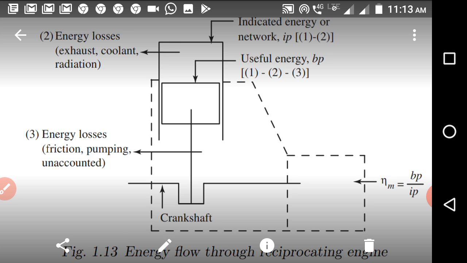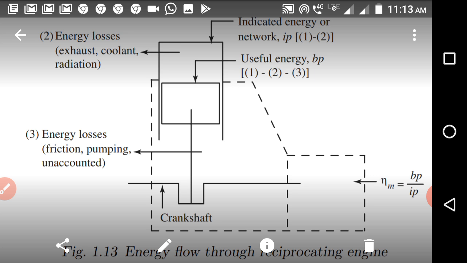And how do we calculate it? We equalize the brake power with the frictional power between the rope and wheel, and then we find the torque required for that, and with the help of torque we find the brake power.